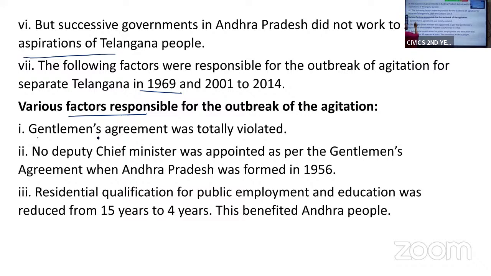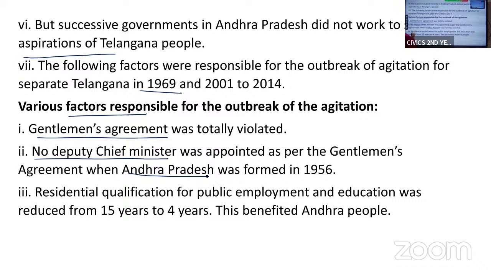Okay, first is that the gentleman's agreement was totally violated. This gentleman's agreement, which was made between the leaders of Telangana and Andhra, was completely violated. In the gentleman's agreement, they said that if the chief minister is from one region, the deputy chief minister will be from the other region. That they did not fulfill. When Andhra Pradesh was formed, the chief minister was from the Andhra region and they did not appoint a deputy chief minister.